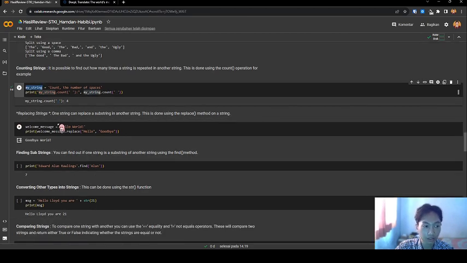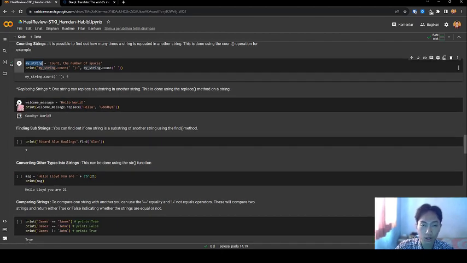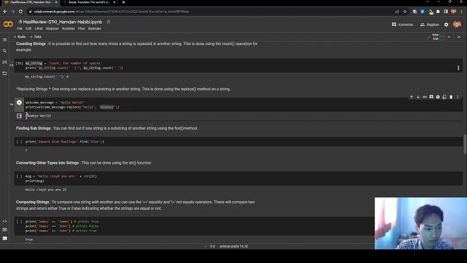Next, replacing a string. One string can replace a substring in another string. This is done using the replace method on a string. Let's see the code. I have a welcome message, Hello world. I print welcome. I replace hello by goodbye. Let's see the result. This is goodbye, no hello. Goodbye. This is replacing a string.